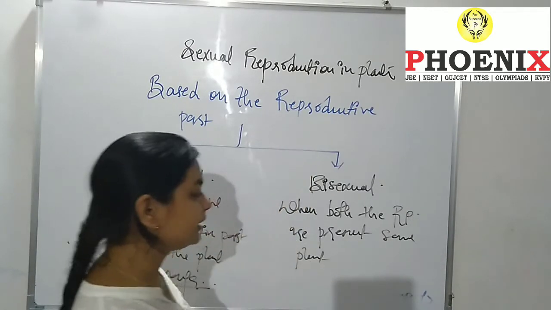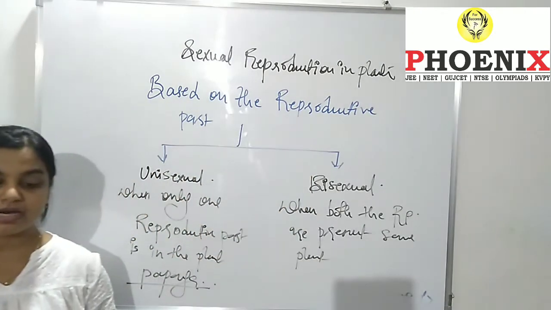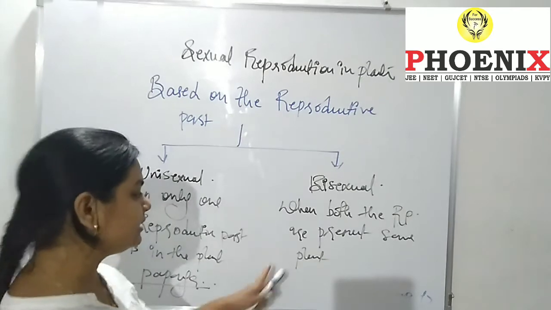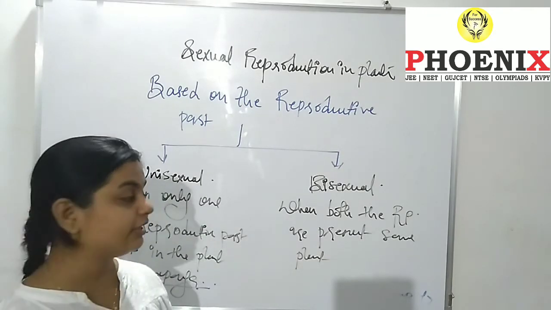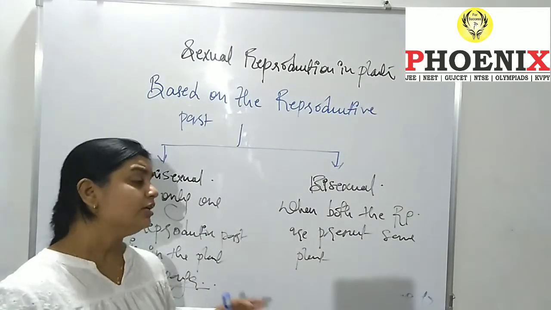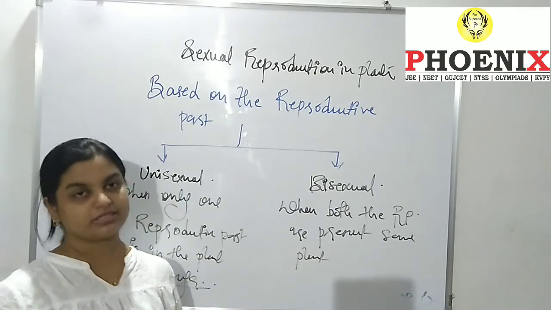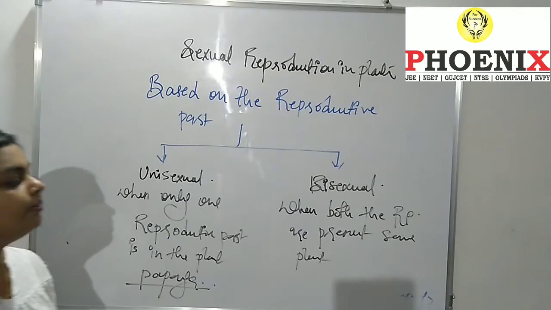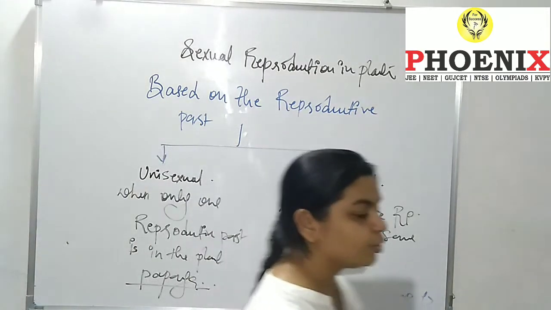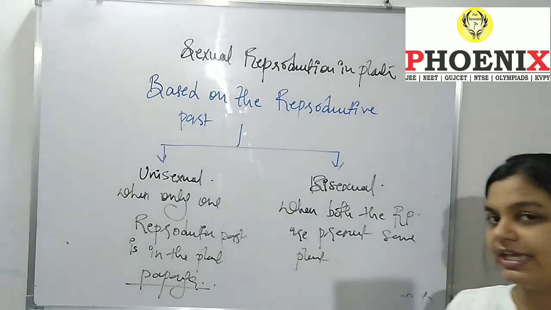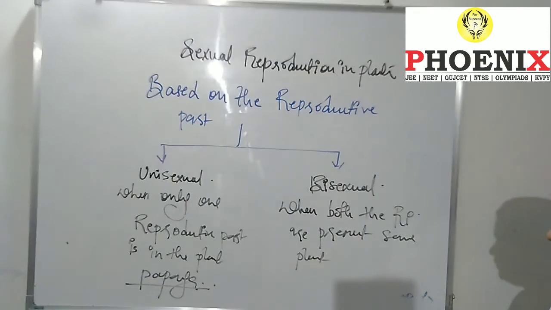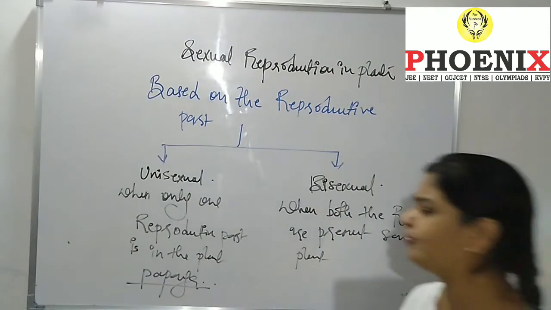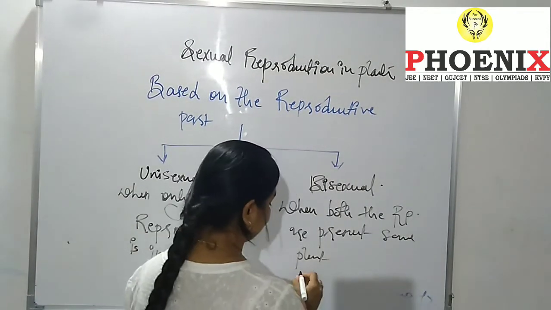When both the reproductive parts are present in the same plant, then it is known as a bisexual flower. You can see an enormous number of bisexual flowers. Unisexual flowers are very few in number, but bisexual flowers you can find in any case.